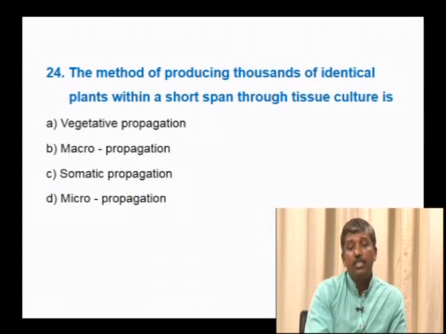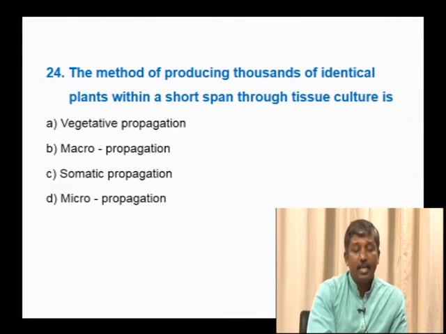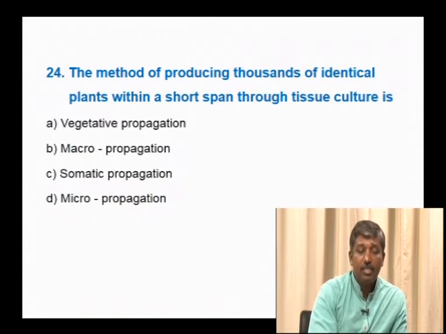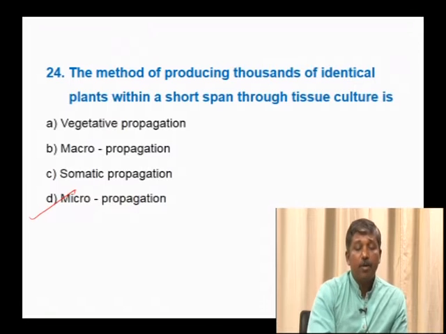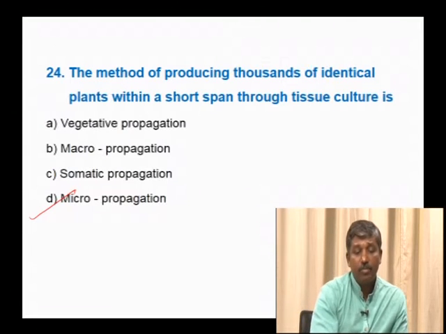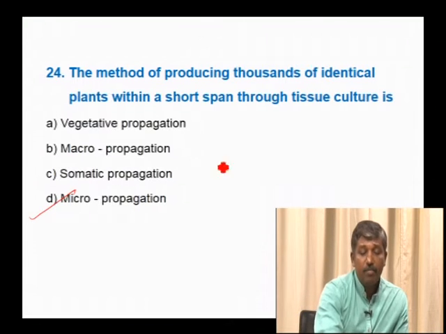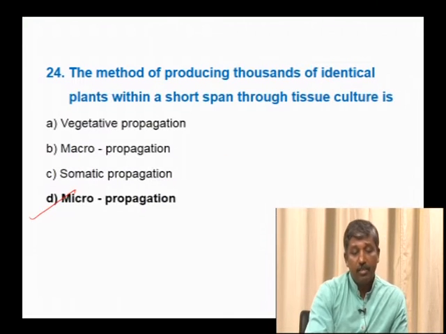The method of producing thousands of identical plants within a short span through tissue culture is, so if we produce large scale crop plants through plant tissue culture, generally we call it micropropagation. Hence, the right option is micropropagation. So, vegetative propagation occurs naturally as well as it can be artificially carried out. Hence, it is not the right option. Macropropagation, even somatic propagation is not the right answer.